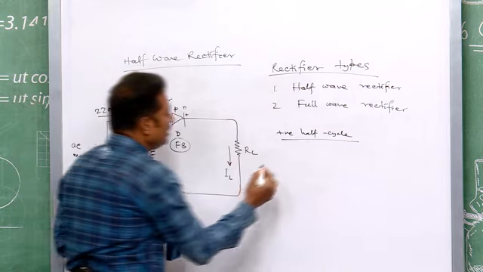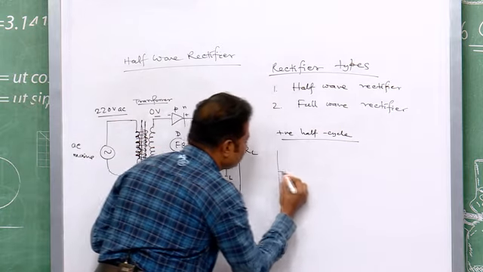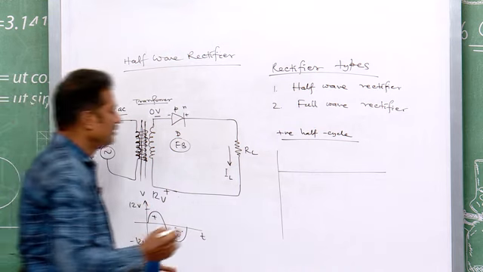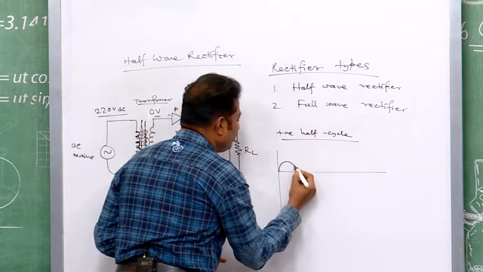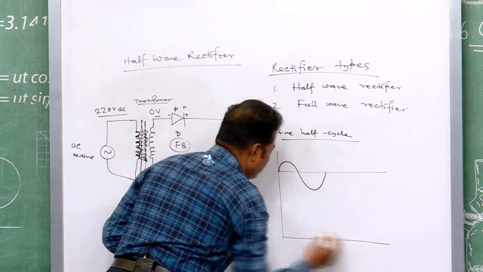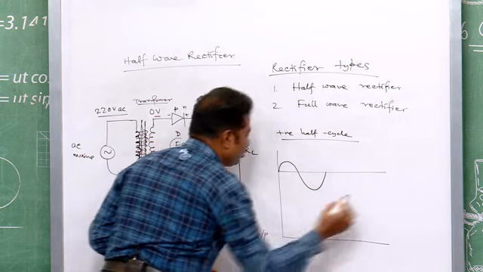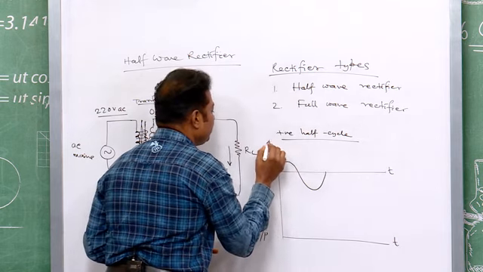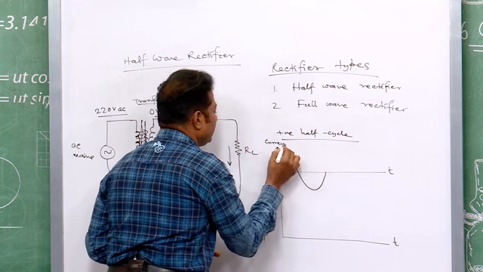That is why, if I show the situation in a graph, suppose this is your input and this is your output line, both with time taken. So, suppose first you take the current.